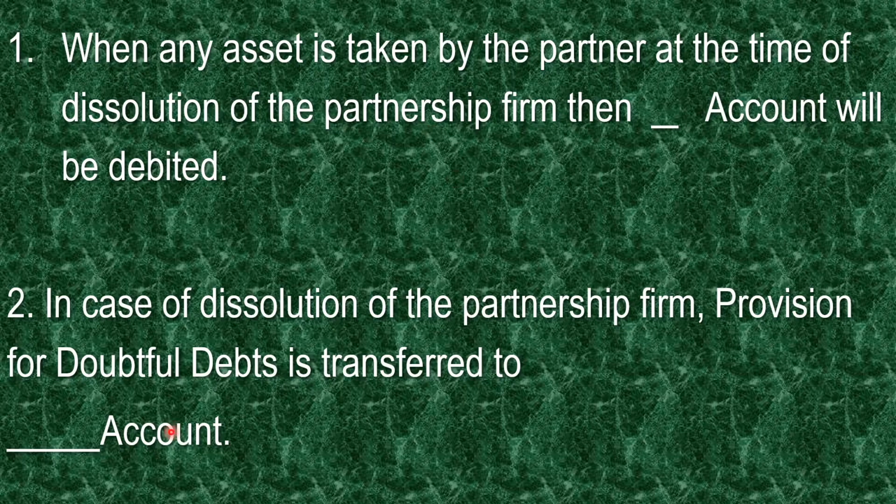Now after that, second question. In case of dissolution of partnership firm, provision for doubtful debt is transferred to dash account. So here generally three accounts are there. One is the realization account, that is the main account, main ledger. Another is partner's capital account, and third one is cash or bank account. So at the time of closing of business, the provision for doubtful debt we have to transfer in which particular account? Realization account, partner's capital account, or cash account, which is correct.